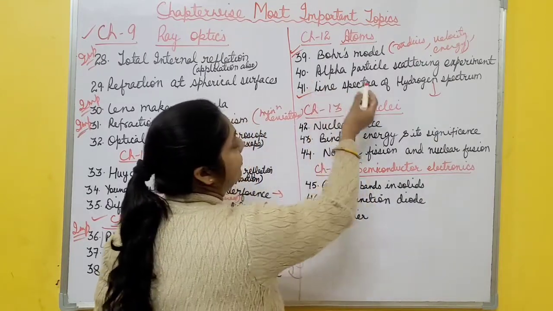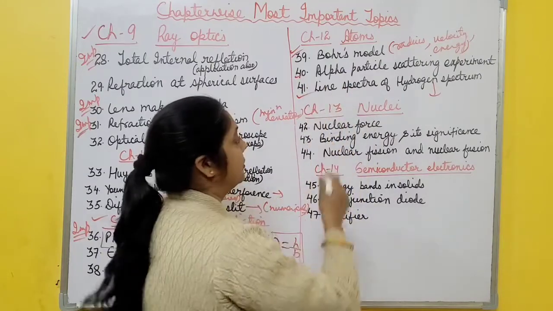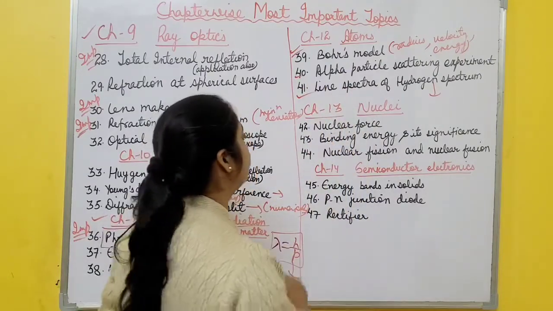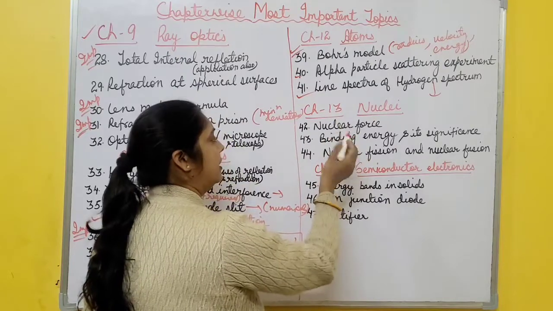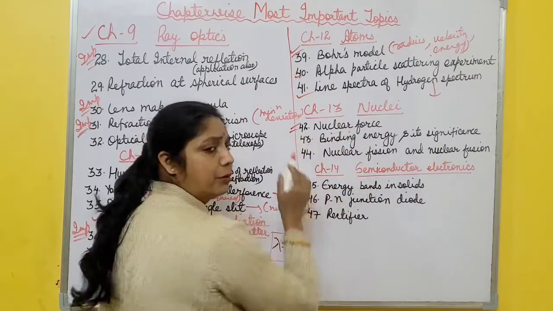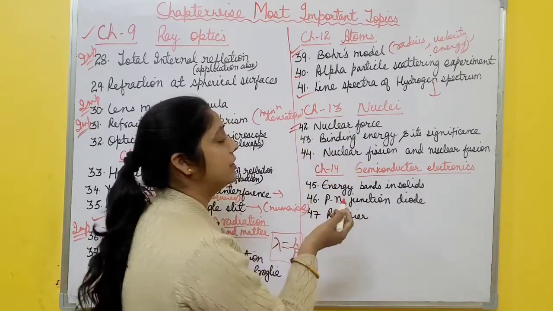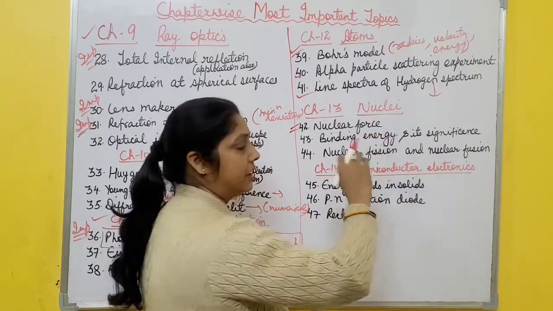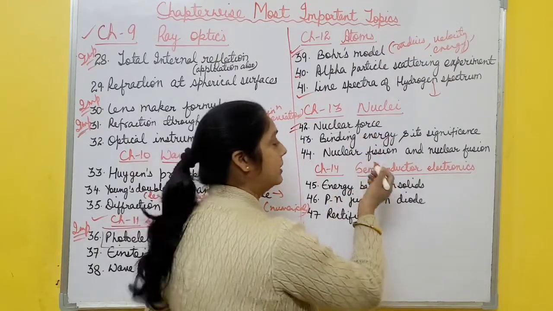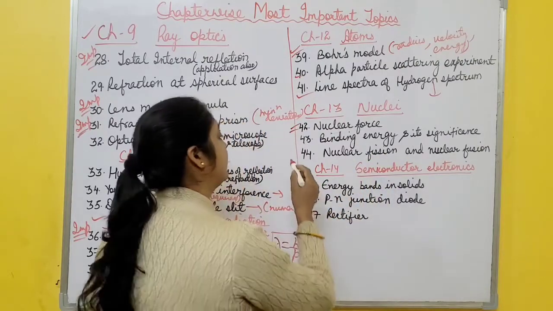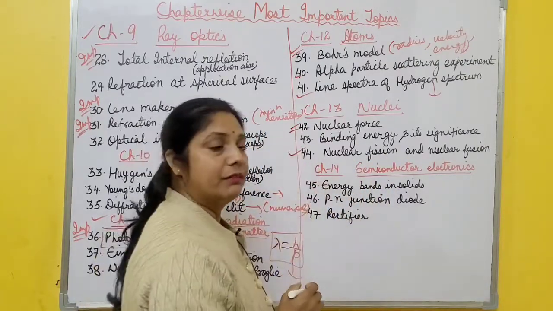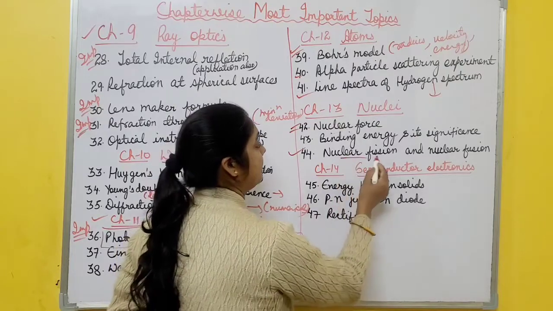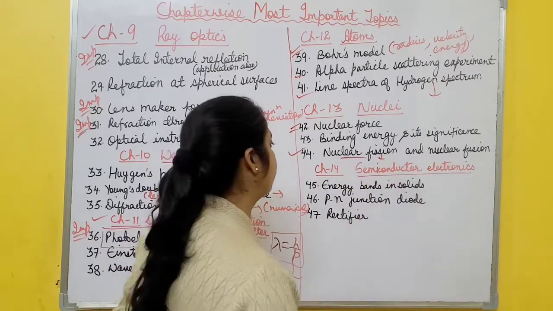Then one more, alpha particle scattering experiment. So there are 3 topics in this chapter, all theory-based. The nuclei chapter is a very small chapter. Nuclear force, just know the properties of nuclear force. Then binding energy curve, binding energy per nucleon with respect to mass number, you must know that curve, and from that curve you have to explain nuclear fission and fusion reactions. Please revise this with some example reactions.